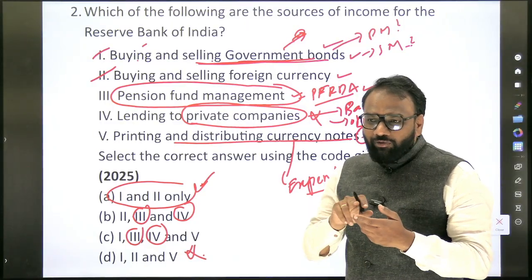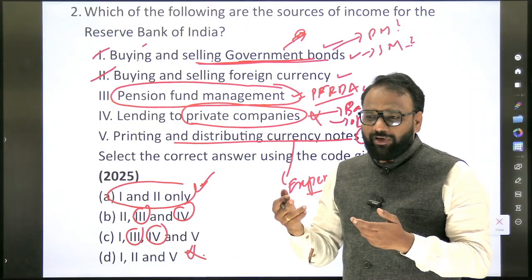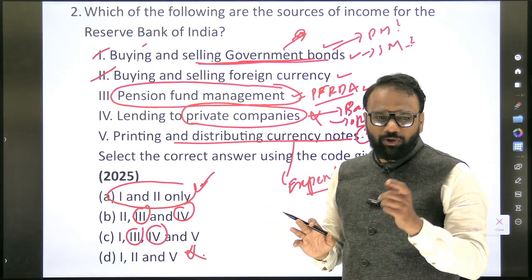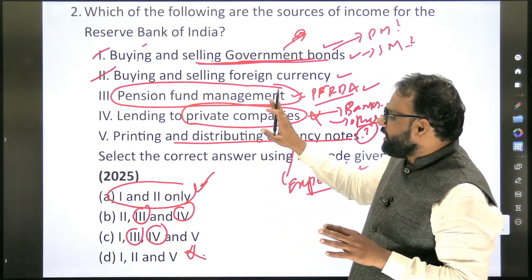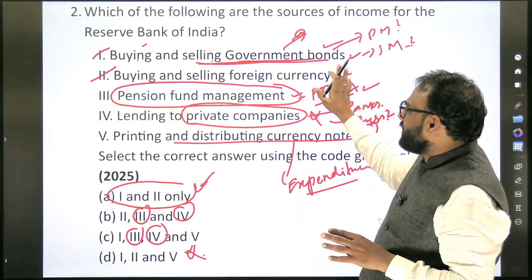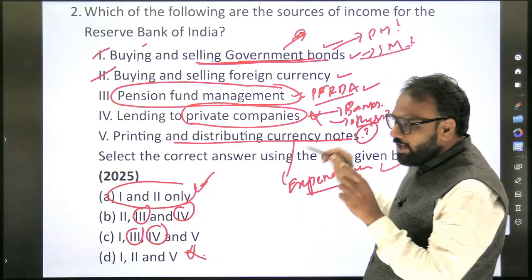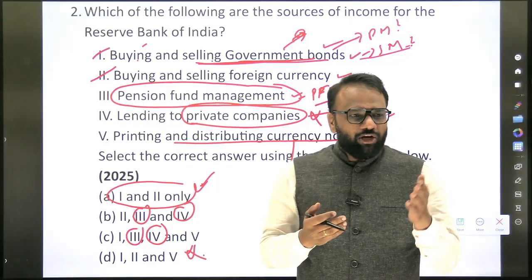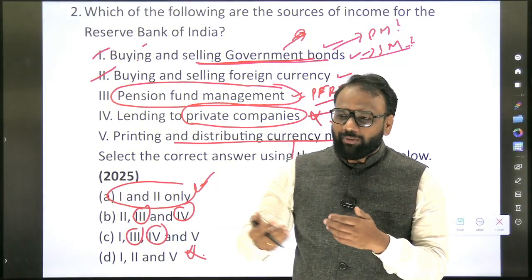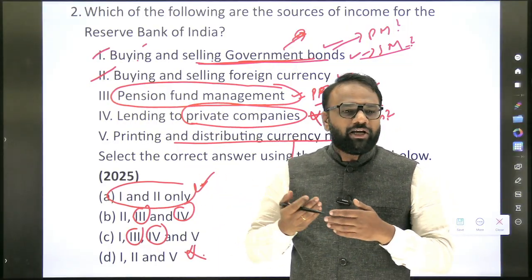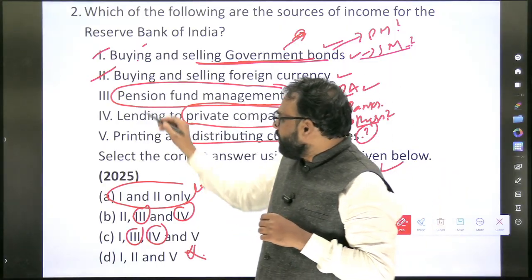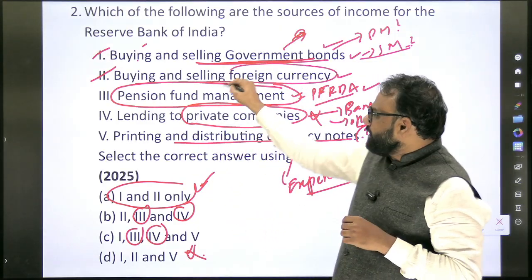Again now we will not dig deeper. Why they cannot participate? When the time arises, at that time we shall have a discussion. Otherwise you can watch the video related to deficit monetization. So until then what we can understand here is that in the secondary market RBI can participate, and as a result of this it will make some profit. It will buy at 100 rupees, sell at 110 rupees, and make a profit of 10 rupees. So that will become an income of RBI. Next, buying and selling of foreign currency.